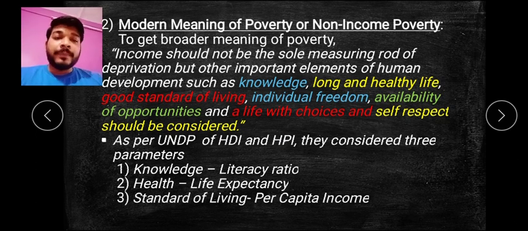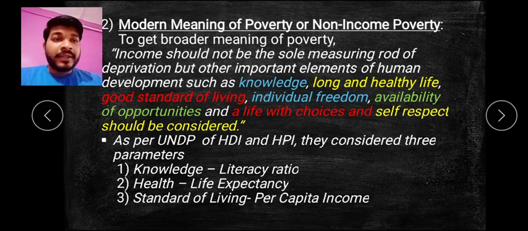Then comes the UNDP. As per the UNDP report of HDI and HPI, there are three parameters which have been considered. First is knowledge, which is the literacy rate or literacy ratio. Second is health, that is life expectancy, and then standard of living, that is per capita income. These are the three factors they consider, and if these three things are not available to the people, then they come under the poverty line. HDI means Human Development Index, whereas HPI means Human Poverty Index. Okay, remember, HPI means Human Poverty Index. So this is as per the UNDP report.